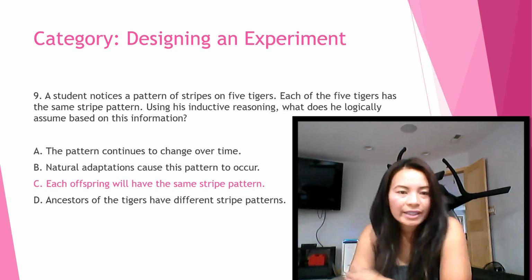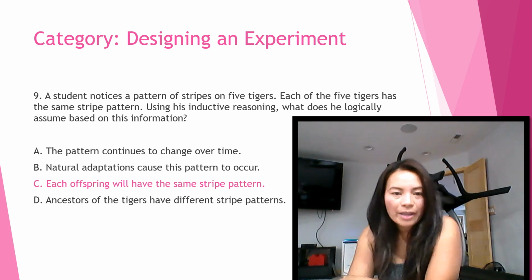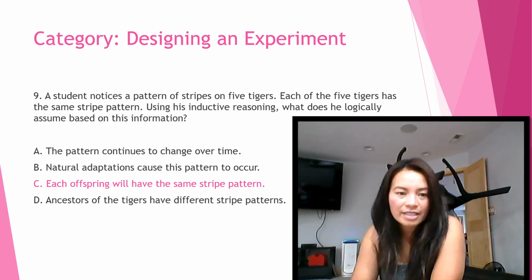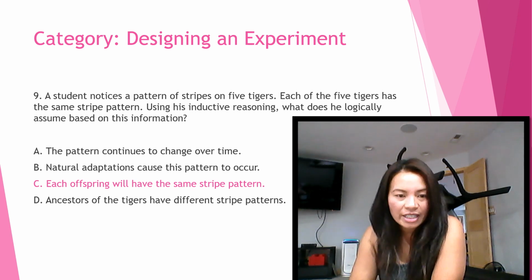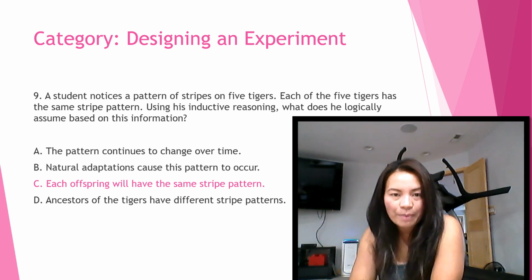So number 9, a student notices a pattern of stripe on 5 tigers. Each of the 5 tigers has the same stripe pattern. Using his inductive reasoning, what does he logically assume based on this information? So the answer is letter C. Each offspring will have the same stripe pattern.